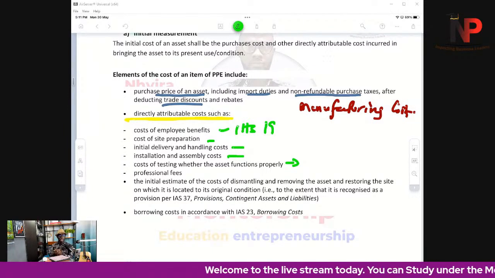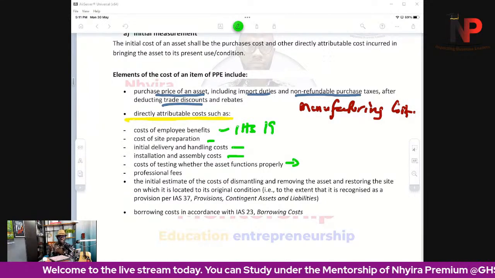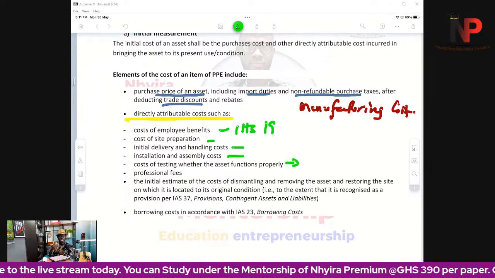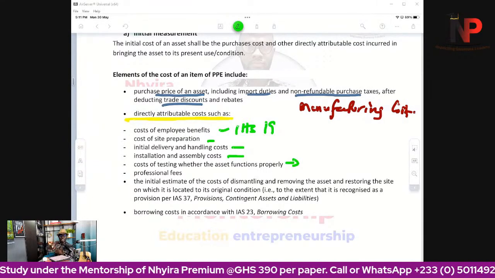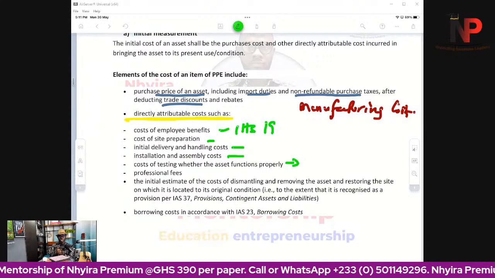Because you remember, if it is a plant and equipment, when we install it, we need to test it to see if it is working in the manner that it is expected to work. So those costs we incur in testing it would have to be included.